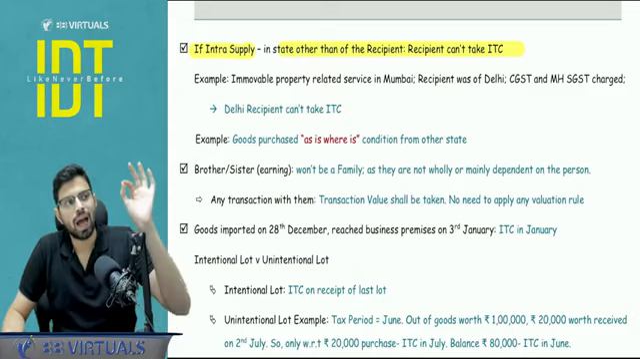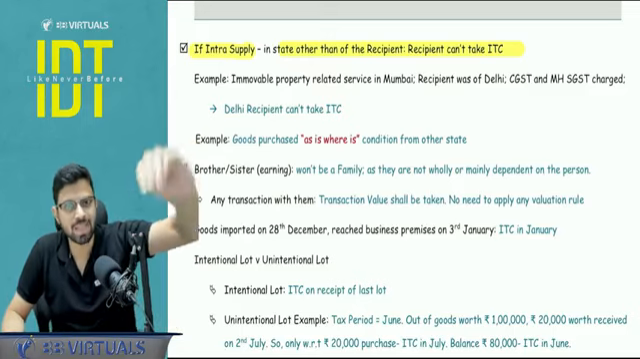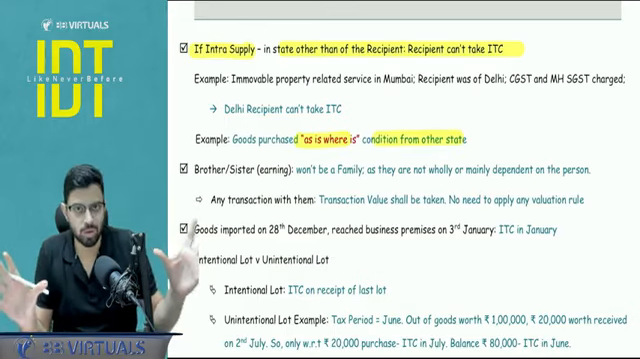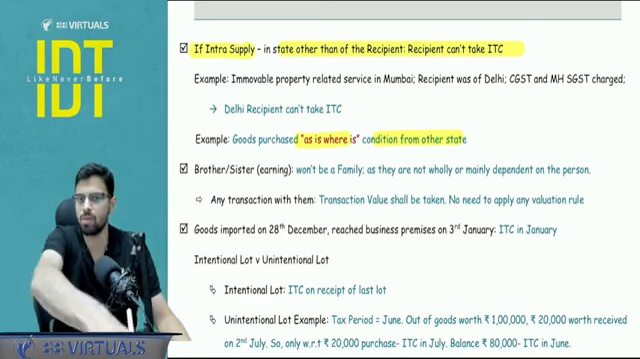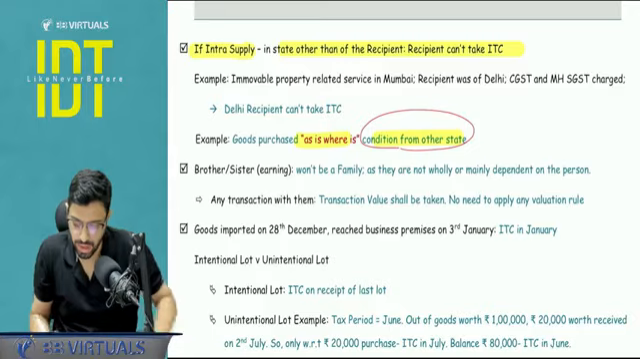Another example, I am registered in Maharashtra. Let's say I go and buy goods in Gujarat on an as-is-where basis. What do you mean by as-is-where basis? It means there is no movement of the goods. The goods are there and you are just buying it. So here again, the supplier is in Gujarat. The place of supply will be in Gujarat. Section 10(1)(c) case. So here also I will not be able to get the credit.